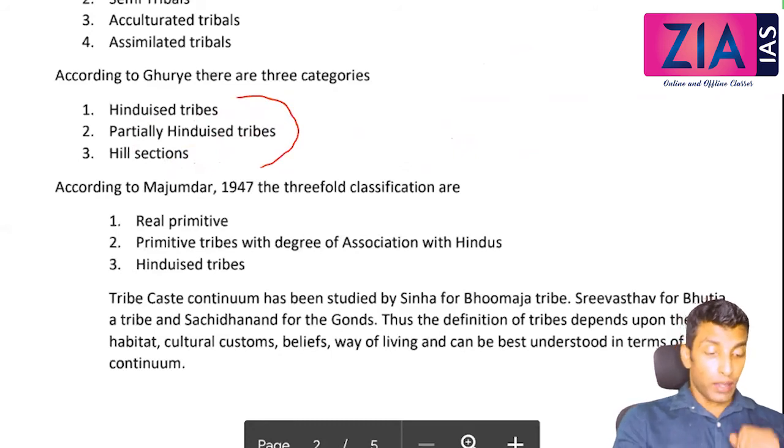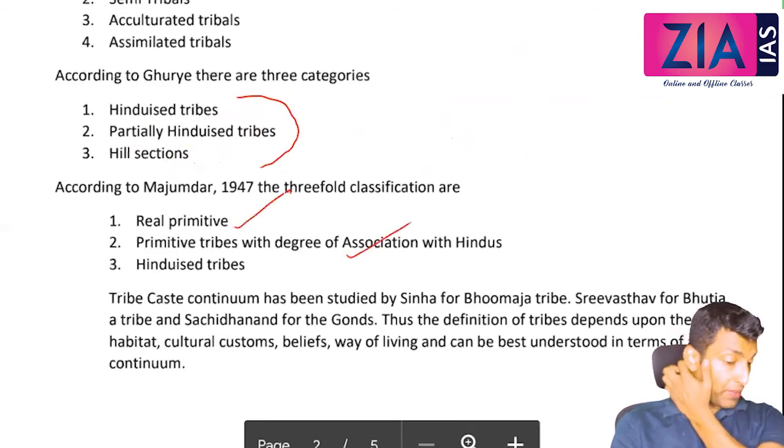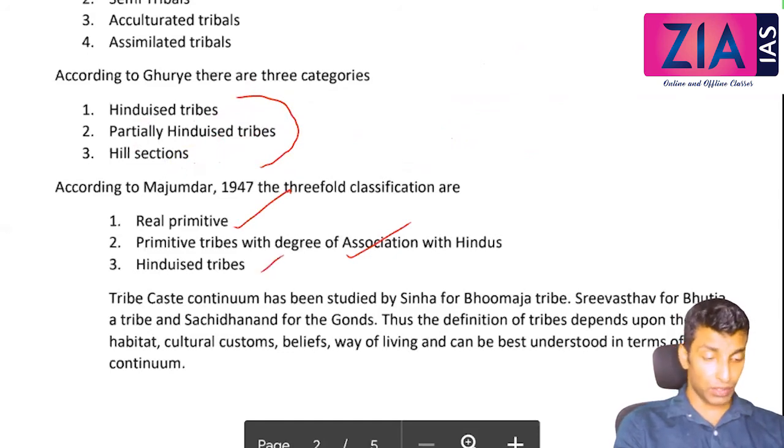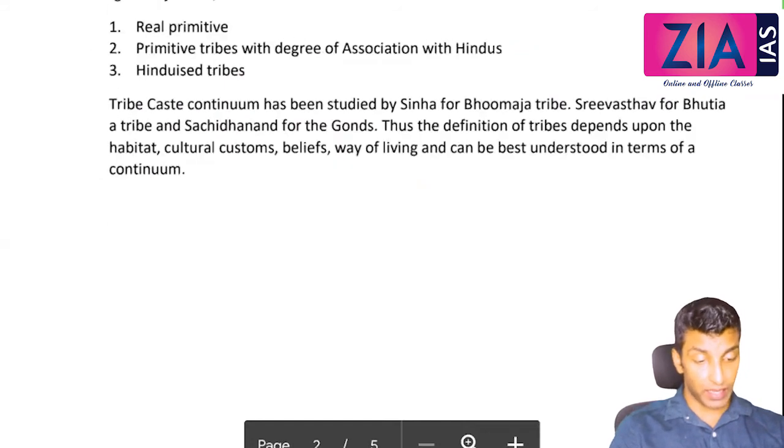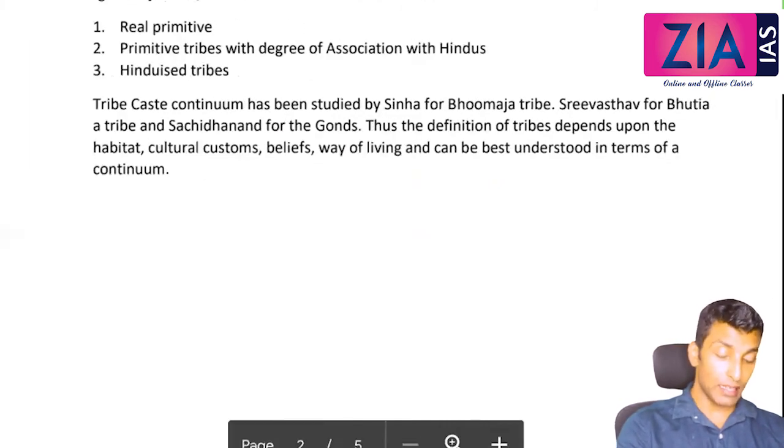According to Majumdar, the 3-fold classification is: real primitive, primitive tribe with a degree of association with Hindus, and Hinduized tribes, almost similar to this only. The tribe-caste continuum has been studied by Sinha for the Bhumija tribe, again the same, Srivastava for the Bhutia tribe, and Sachidananda for the Gonds. Thus the definition of tribe depends upon habitat, cultural customs, beliefs, and way of living, and can be best understood in terms of a continuum rather than a single uniform definition.